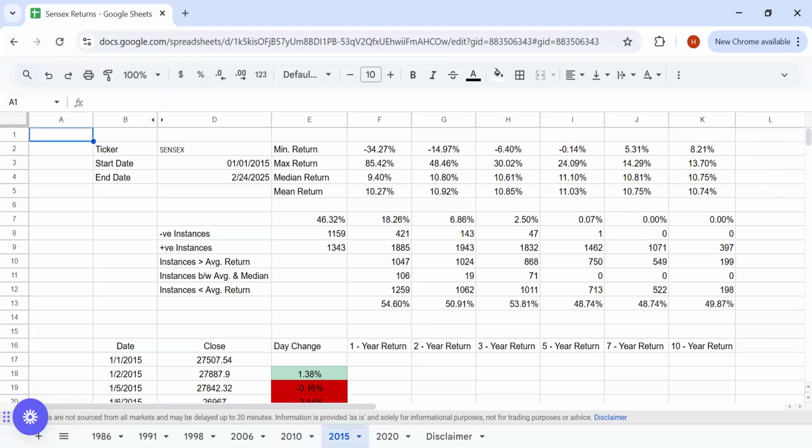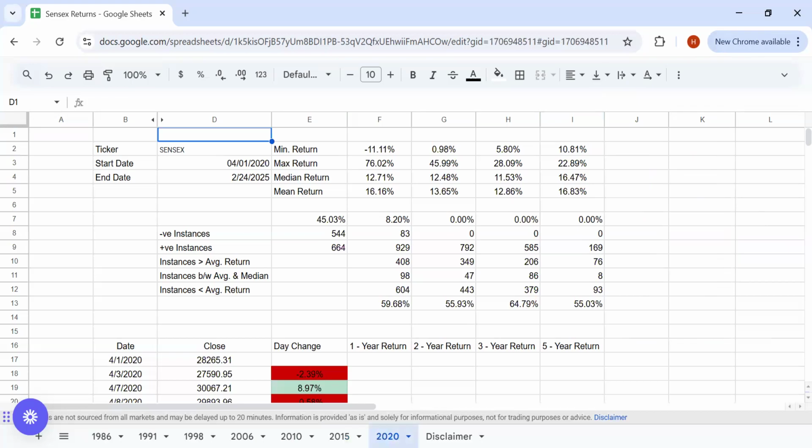In 2015, after the change in the government, because of the majority government and there weren't any coalition needs, a lot of reforms were carried out, like GST and AQR for banks. Fiscal discipline has been really good, and corporate tax cuts and everything resulted in a better business environment. Even here, there is one instance, but again, that was due to COVID. In 2020, after COVID, there was a lot of transformation. A lot has been said about 1 year returns, but the median rolling returns are still at 12.71%. For 2 year, 3 year and 5 years, this has been more like the historic averages.